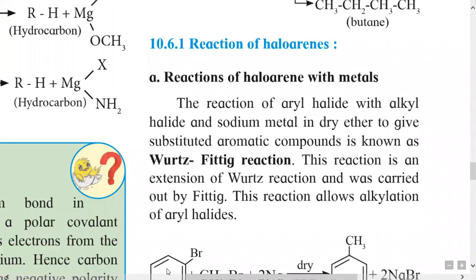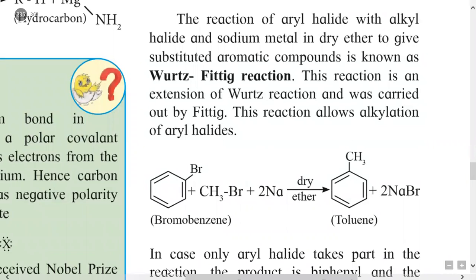Hello, students. Today we will study an important part of this chapter, halogen derivatives of hydrocarbons, that is, reactions of haloarenes. Three types of reactions of haloarenes are given. The first type is reactions of haloarene with metal. It is like Wurtz reaction. So this is called the Wurtz-Fittig reaction.